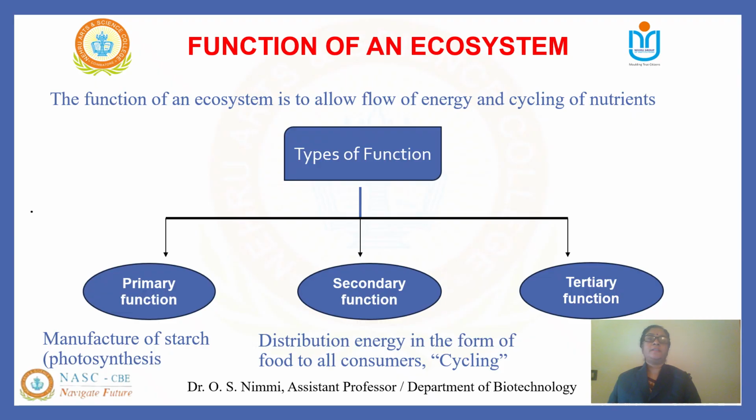Based on the different levels, there are different stages of functionality within an ecosystem, such as the primary function, secondary functions, and tertiary functions. Primary functions include energy flow, primary productivity, and nutrient cycling. Secondary functions include consumption, which is the process where the primary consumers obtain energy by feeding on the producers. Decomposition is the breakdown of dead organic matter by decomposers such as bacteria and fungi into simpler substances, helping in releasing the nutrients back into the ecosystem.